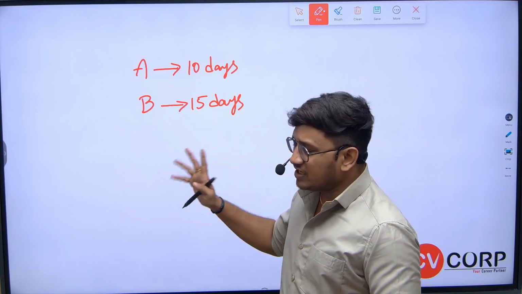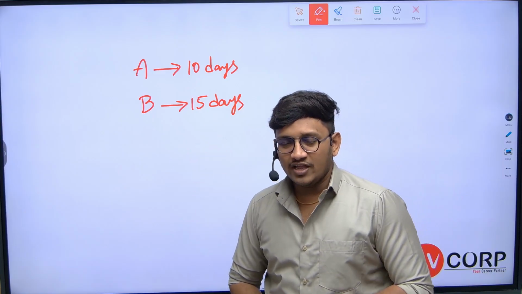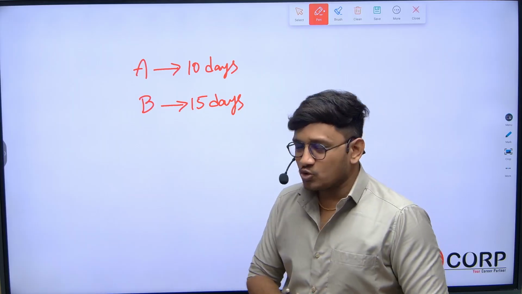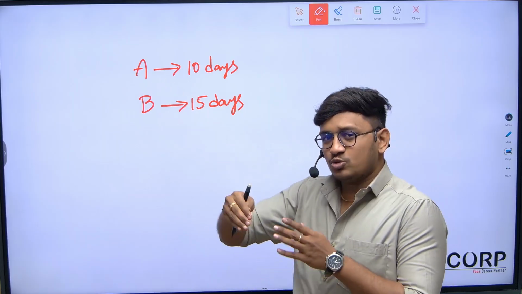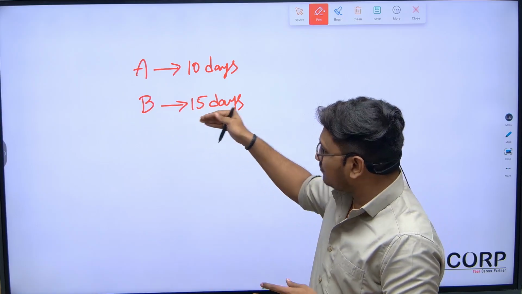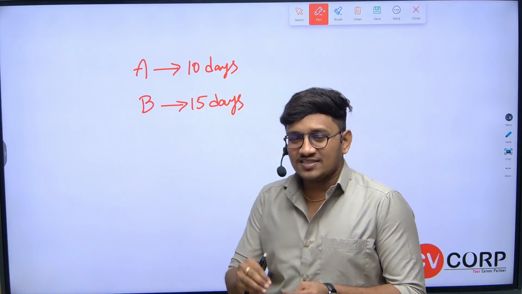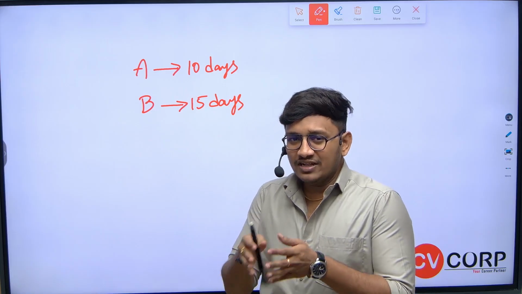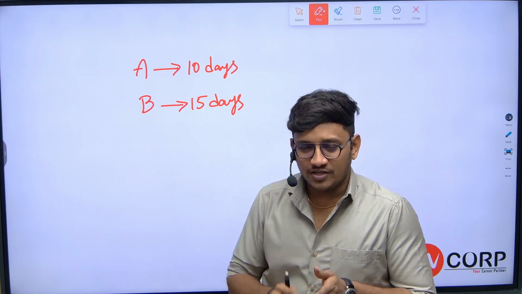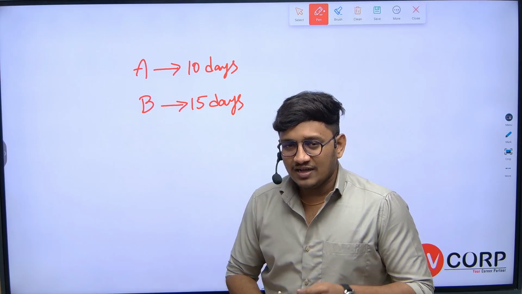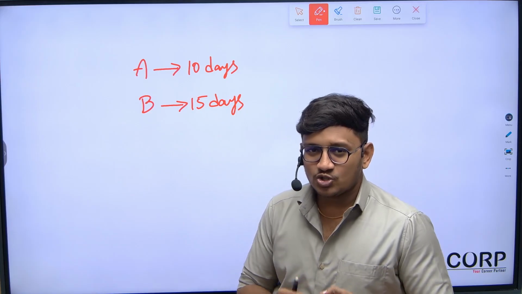Here, when we're talking about time and work, what work are they doing? A can do some work in 10 days, B can do some work in 15 days. Instead of considering some work, we'll just fix what work they are doing. Let me give you a simple shortcut. Basically, we call this shortcut the chocolate method.